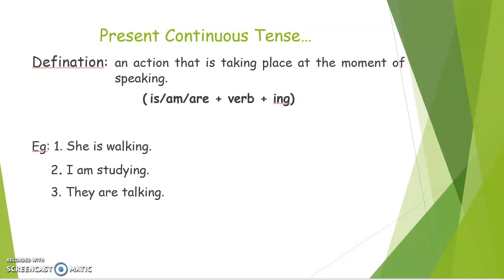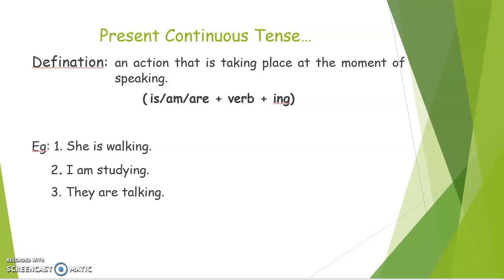Let's see examples. She is walking, meaning that at the current moment she is walking. Next example is, I am studying. Right now I am studying. And the last example is, they are talking. Right now that action is going on, which is known as present continuous tense.